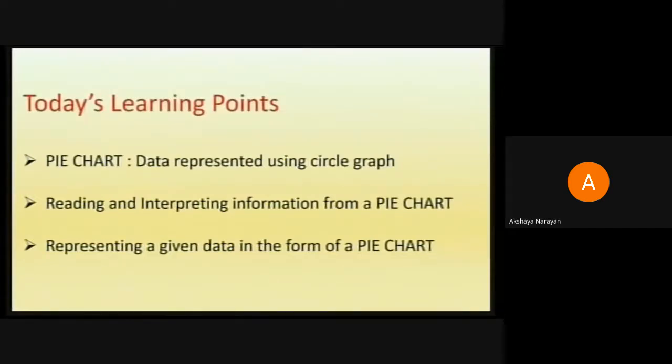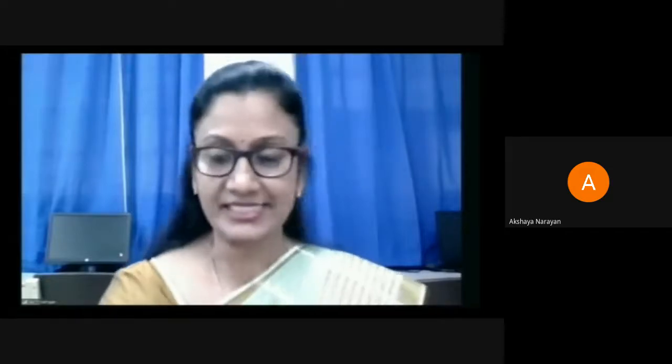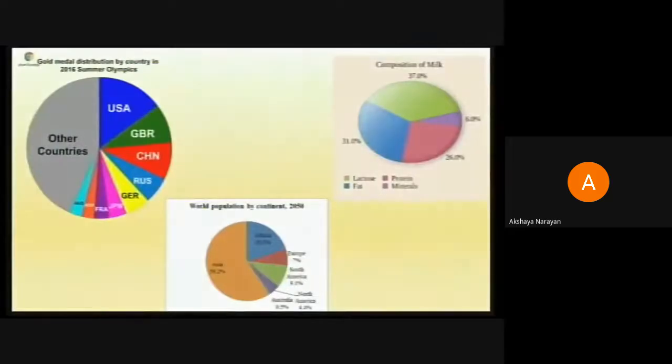So at the end of this class, each one of you will be well equipped to handle tabular data in the form of a pie chart. And once the pie chart is drawn, you will see how the information comes out. It emerges and tells you, see, this is what I mean from this data. So we will right away start with the pie charts, which I have already called the circular graphs. I have a few images here for you. They are very colorful and you should be very happy seeing them.